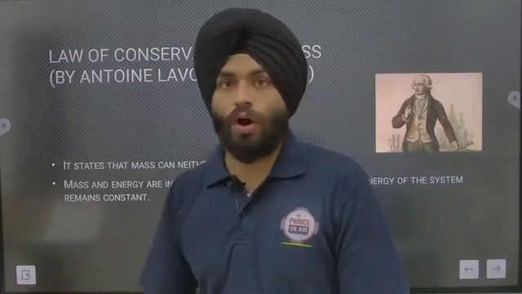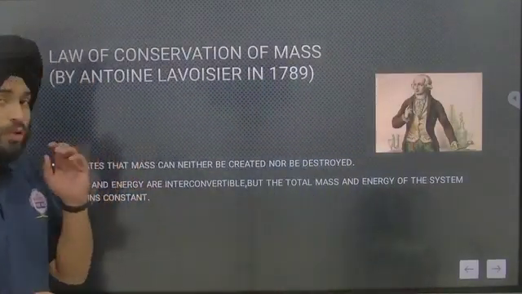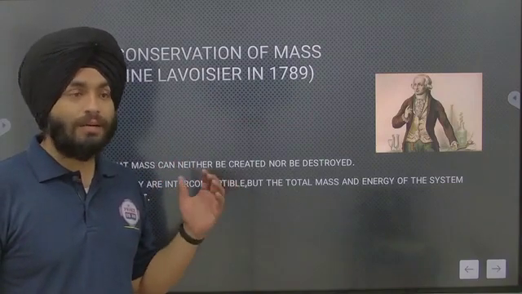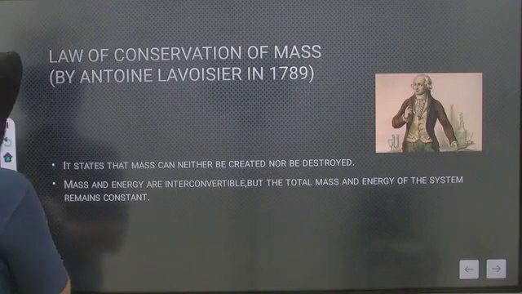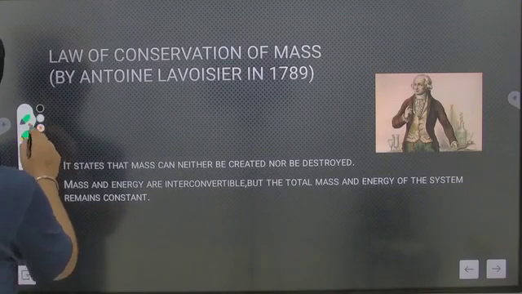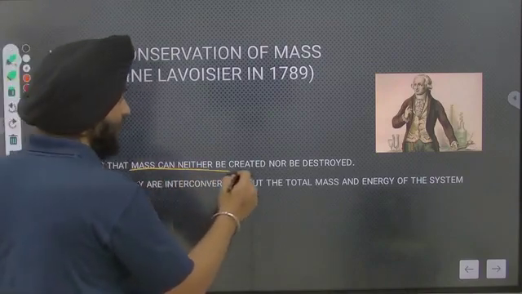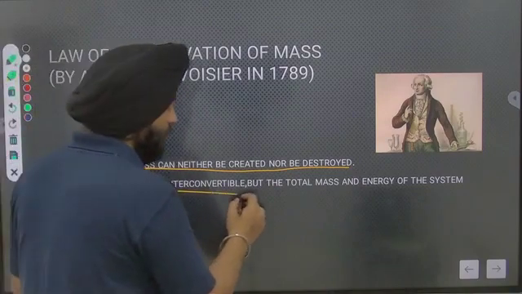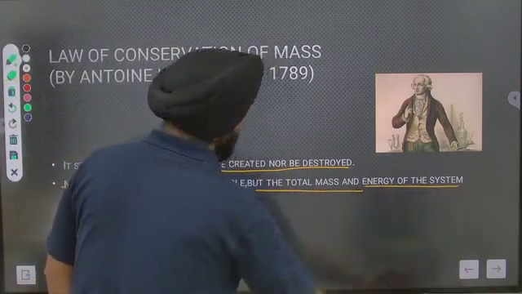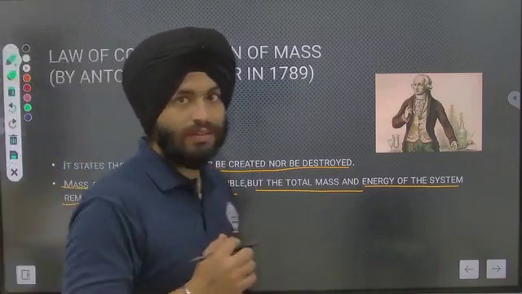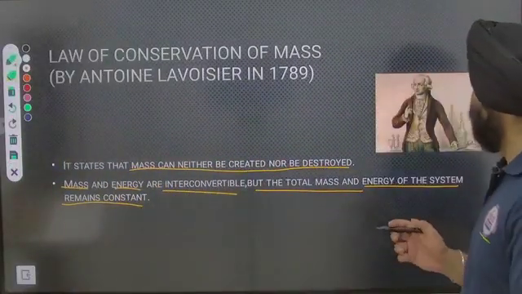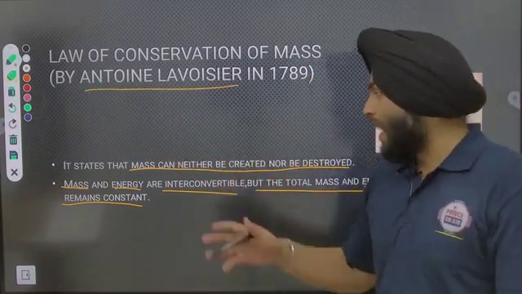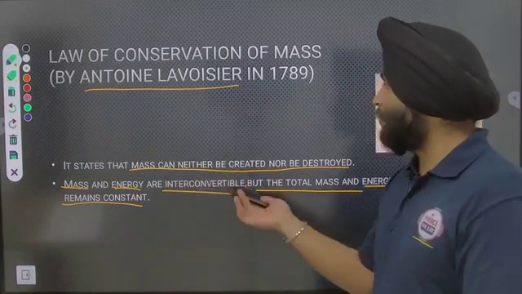So the first law is the law of conservation of mass. I think you have studied this law in your previous classes. It states that mass can neither be created nor be destroyed, or that mass and energy are interconvertible, but the total mass and energy of the system remains constant. This law is given by Antoine Lavoisier, and he states that mass can neither be created nor be destroyed.